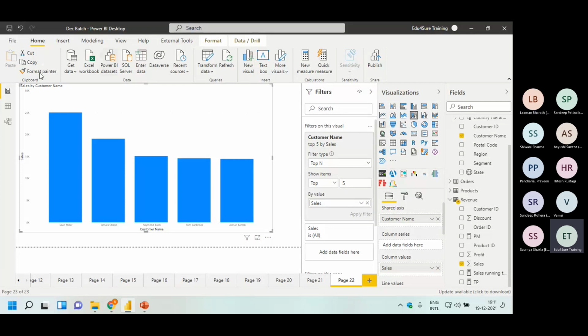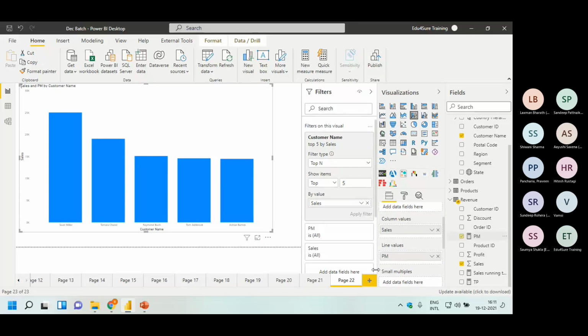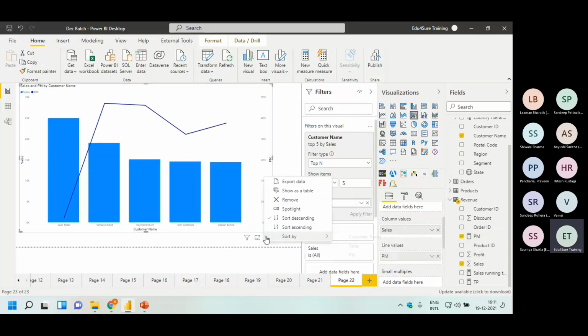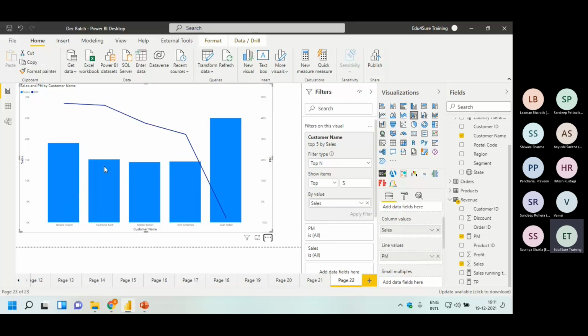So in this case, when we need to understand the relationship between profit and sales, why take profit and sales separately? Why can't we take this relationship, profit margin, in the chart? What happened now? I am sorting it on the basis of profit margin, and now I can see the customer who has given me the highest sales has given me the loss, and I have the percentage of loss as well, minus 7.91%, right?